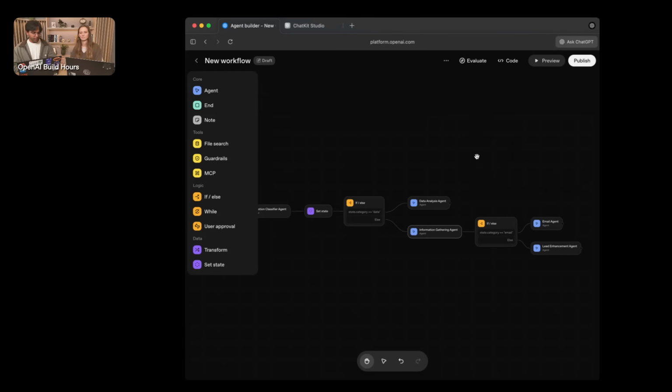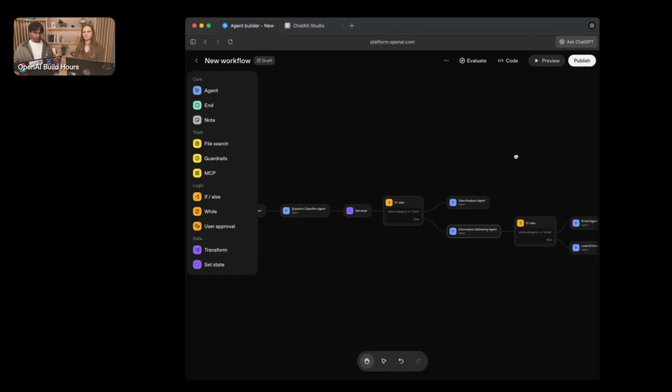End to end, what we've built here is essentially an agent that allows you to do three different things. The first is to query Databricks to pull in information that might live in a VPC or behind some form of information wall, and be able to pull that within the agent workflow itself. And then alternatively, being able to qualify, write emails, and also qualify inbound that you might get from customers. All of this lives within a workflow that you can then host within ChatKit, which we'll cover, or you can take this out and use it in your own code base to handle what those chat workflows actually look like.